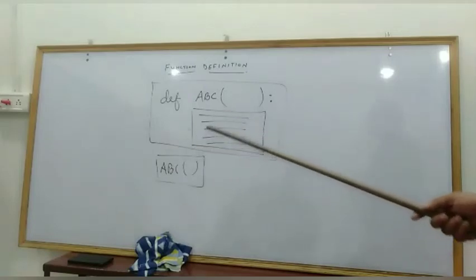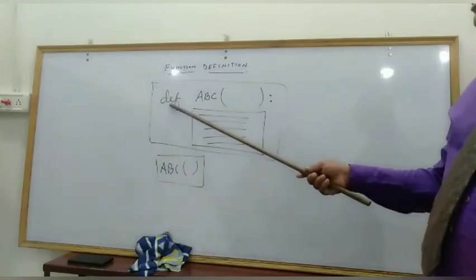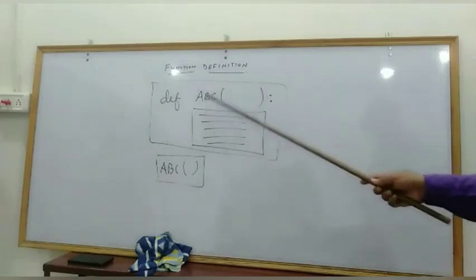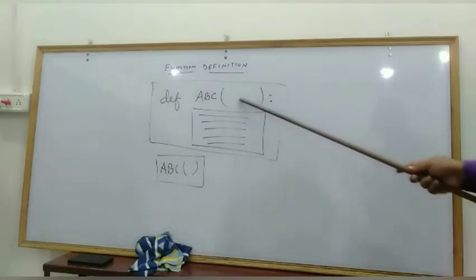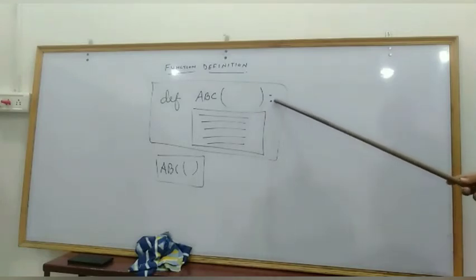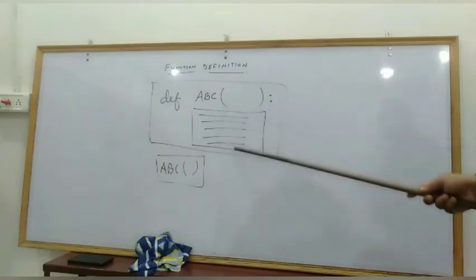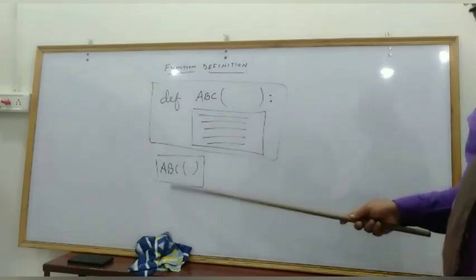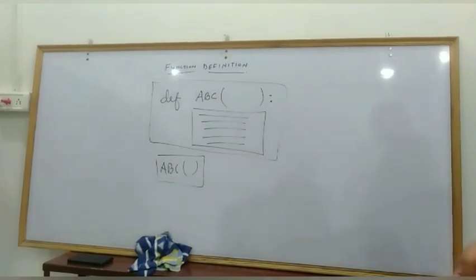Now let us see one by one. This def, as I told you, is the keyword to define the function. This ABC is the name of the function by which it is identified. This is called parenthesis open, and this is parenthesis close. Between them is the space for you to give the arguments for the function. The colon tells that whatever you write will be indented inside as the body of the function. Once the function definition is over, you need to call it. The calling statement has to be written outside the function definition, and will not be indented. Now about the next topic, I'll come in the next video.